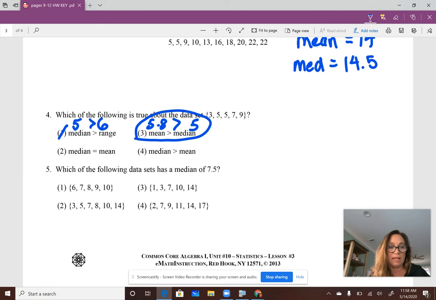Okay. Which of the following data sets has a median of 7.5? This is 8, so no. 1, 2. This is 7, so no.